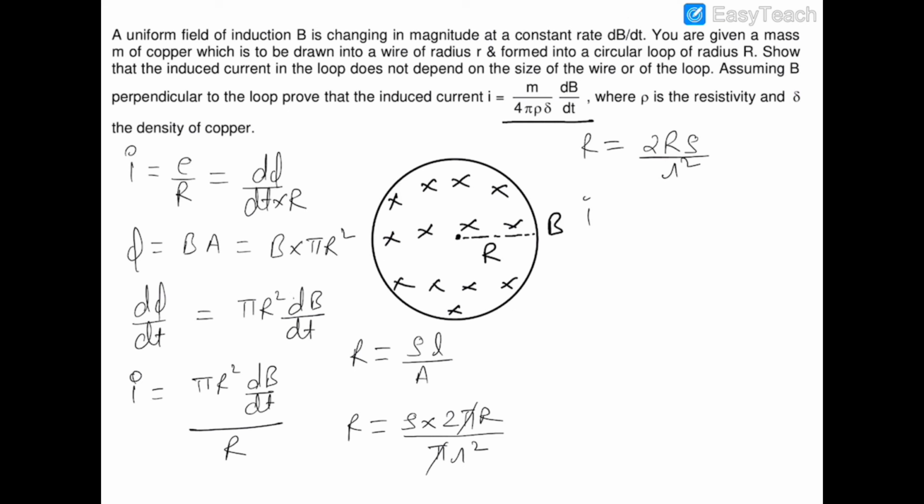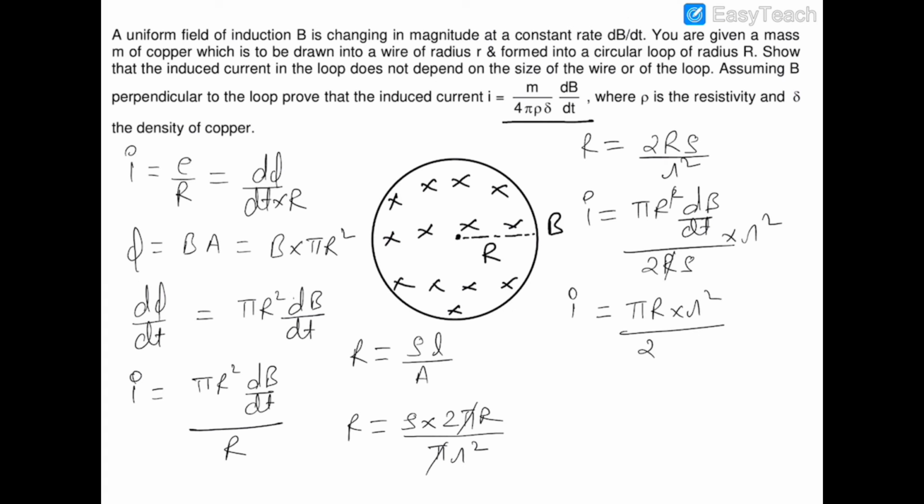Now this current I is pi R square into dB by dt divided by 2R rho upon r square. We cancel out this R with R. So I is equal to pi R into r square divided by 2 rho into dB by dt.